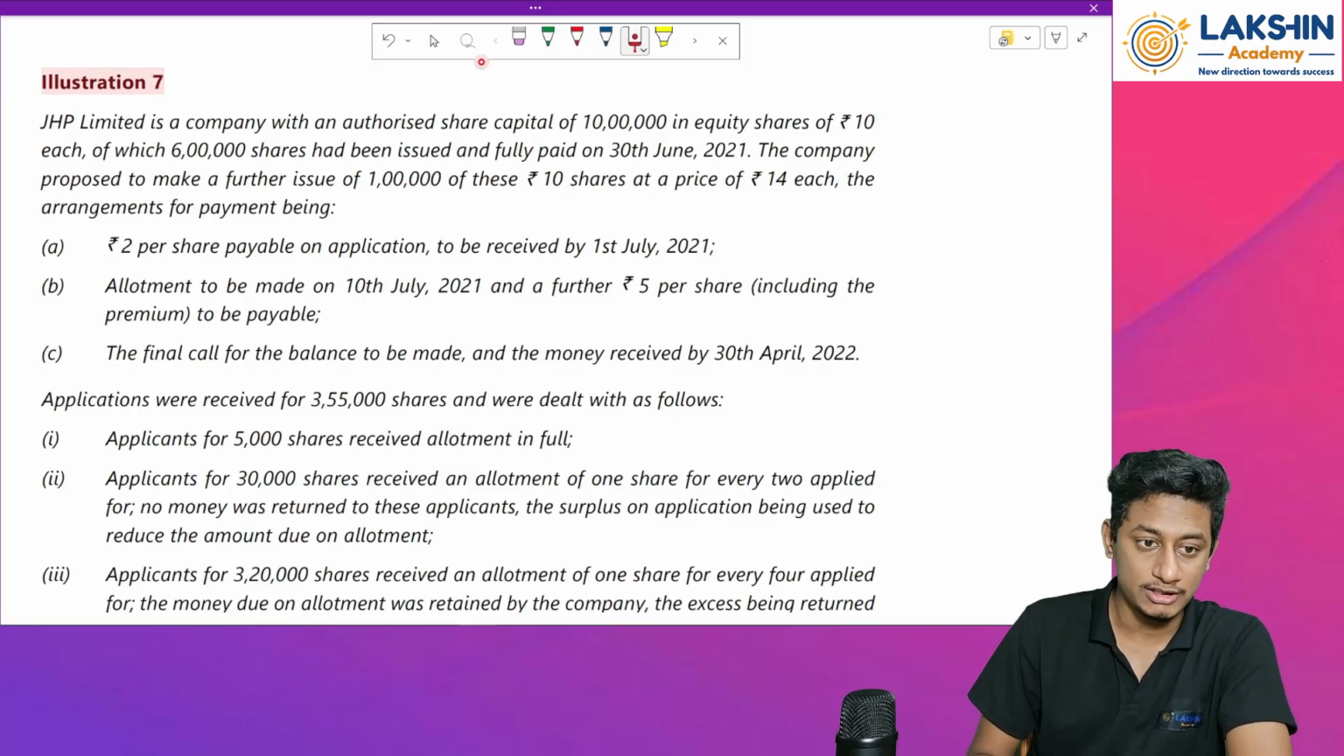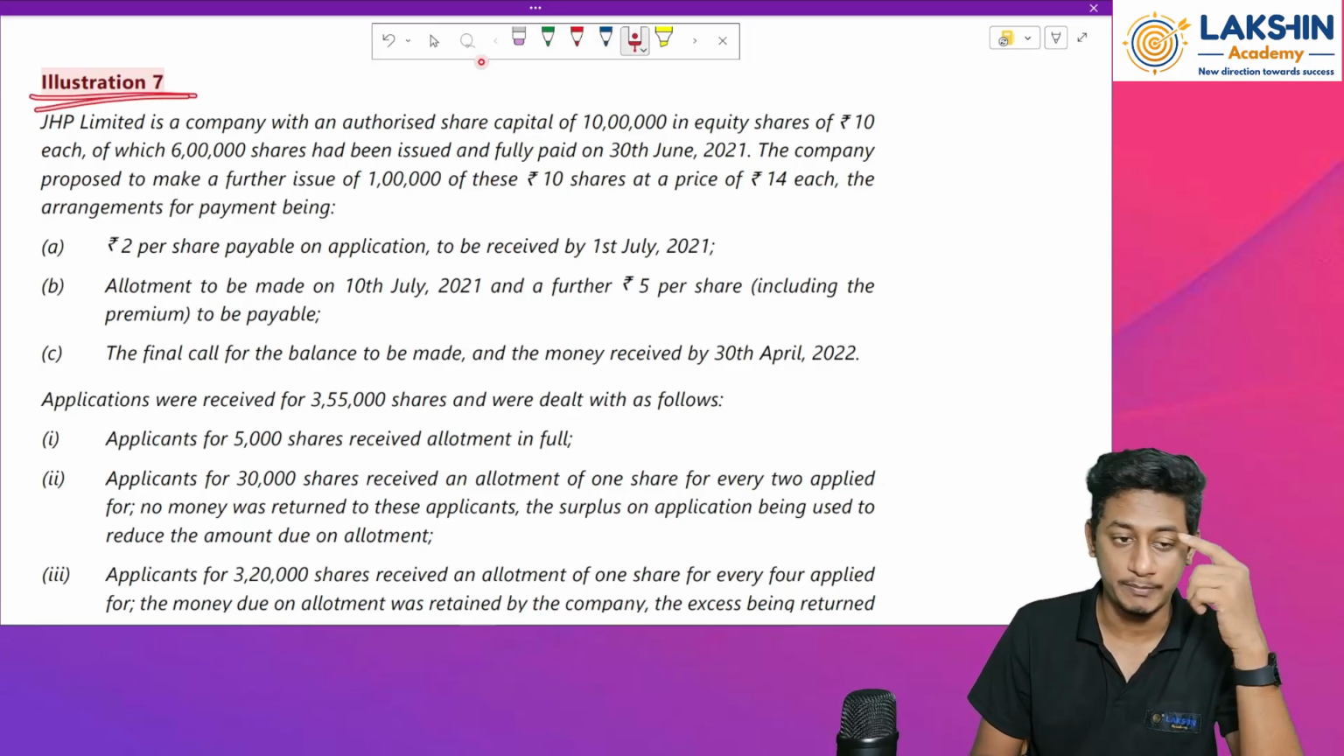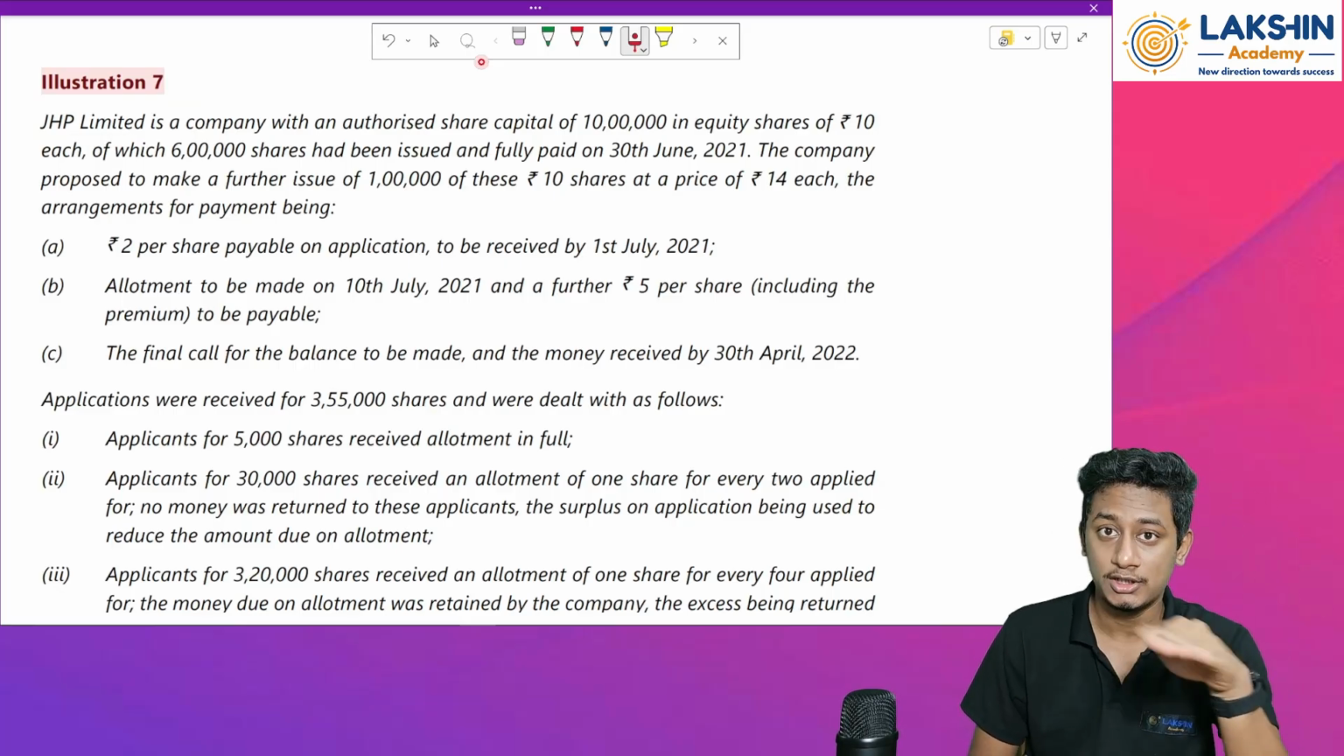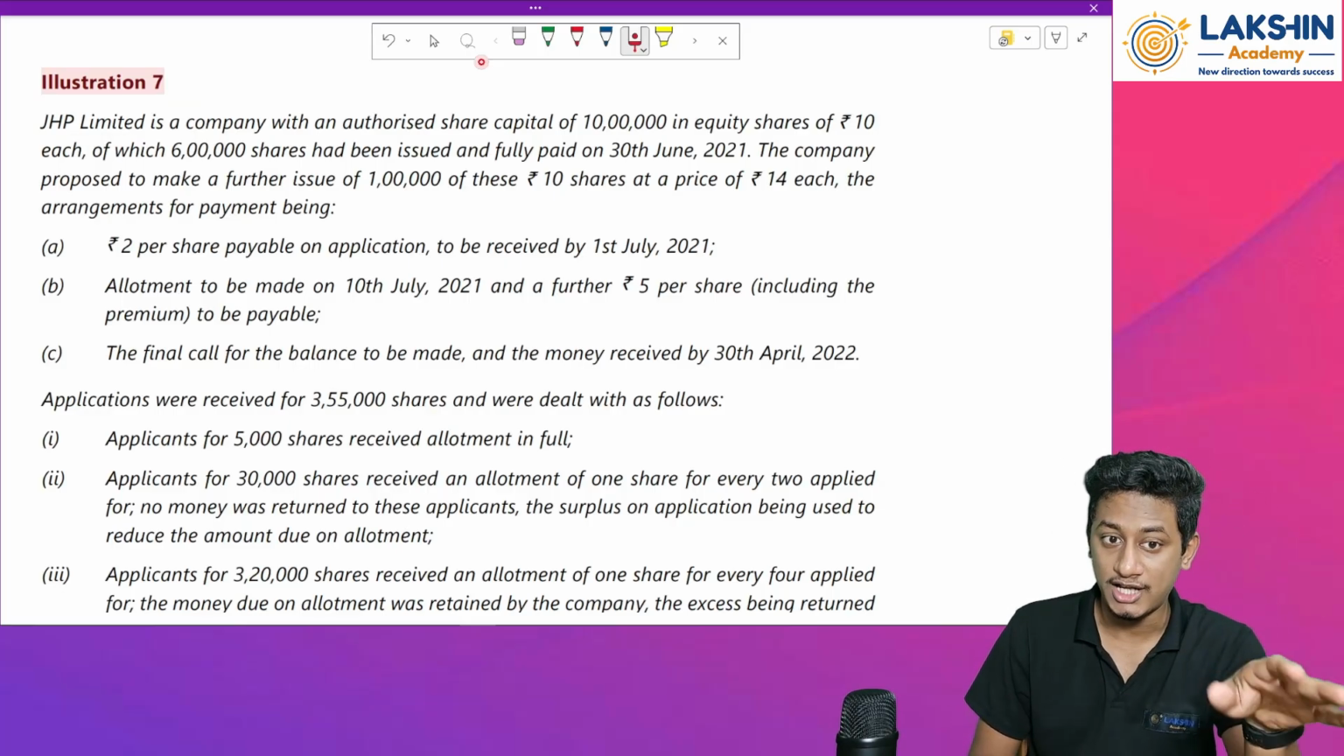Now let's start with the next illustration. It is my illustration number 7 in Companies Accounts. So, JSP Limited. I would call this question the final boss question from whatever topics we have studied till now. This is the final boss question.